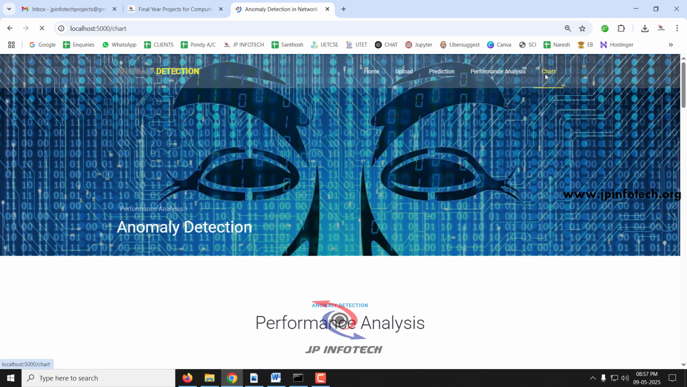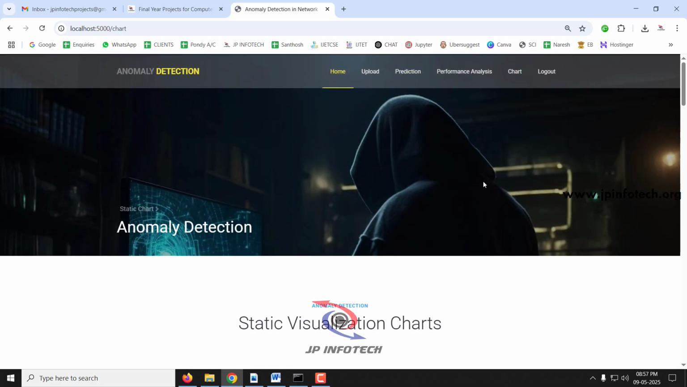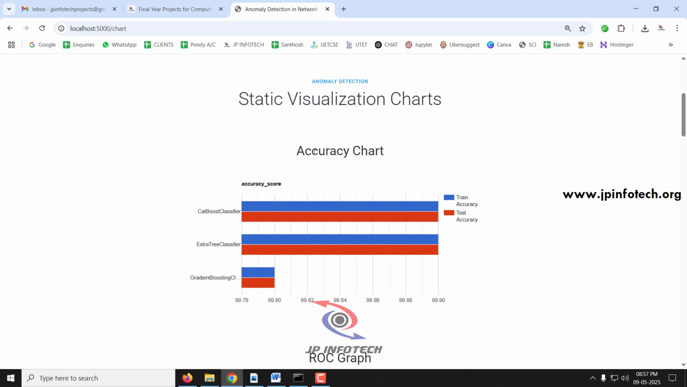And finally comes the chart part. In the chart part we'll be seeing various static visualization charts. The first one is the accuracy chart. Here you can see the accuracy score for the CatBoost classifier with the train and test accuracy, both 99.9%, and the ExtraTree classifier has train accuracy 99.9% and test accuracy 99.9%. And for the gradient boost classifier it has train accuracy of 99.8% and test accuracy 99.8%. So this has been shown in the accuracy chart.